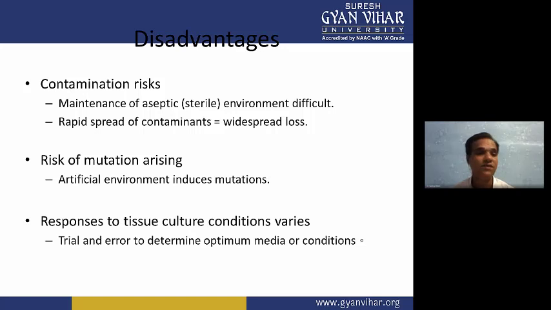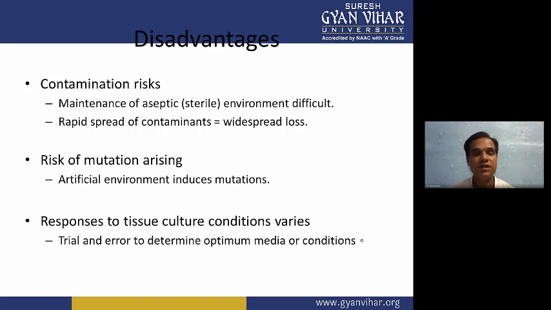So maintenance of the aseptic or sterile condition is very difficult when you are culturing large quantities of plant tissue culture. Airborne contamination or rapidly growing fungi are very dangerous for plant tissue culture, and many plant tissue culture laboratories face this.